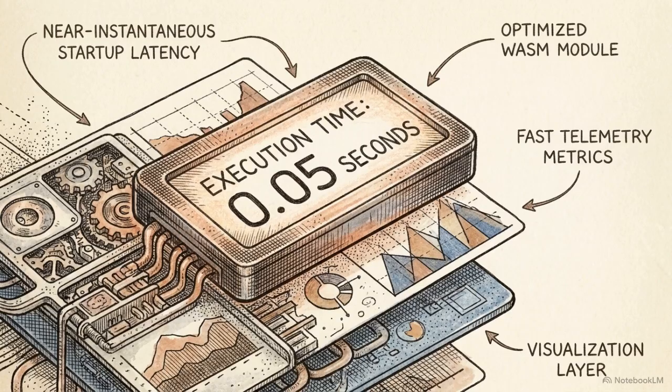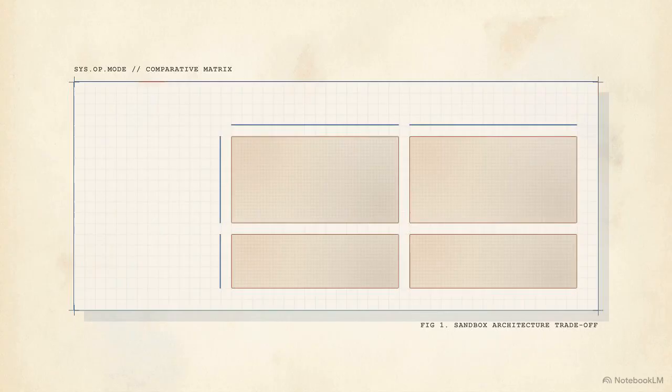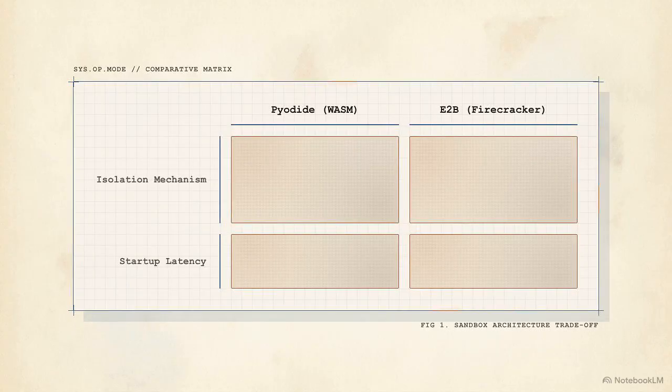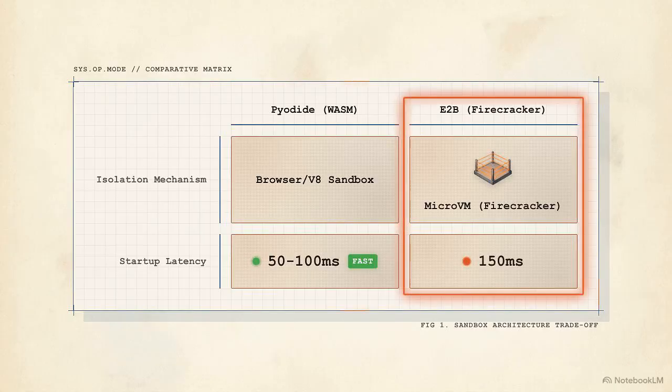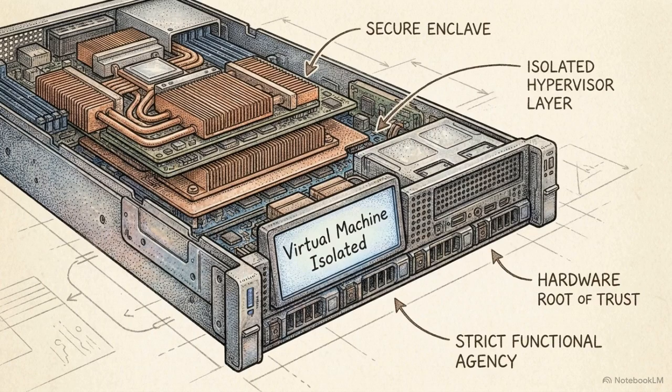Client-side WebAssembly environments start up almost instantly. These are optimal for lightweight, secure data visualizations. This comparative matrix breaks down Pyodide and E2B Firecracker by their isolation mechanisms and latency. While WASM is fast, server-side micro-VMs like E2B take roughly 150 milliseconds to start, providing the robust isolation necessary for complex, Python-heavy operations. Strict micro-virtualization grants the AI functional agency while preserving the absolute integrity of the local machine.